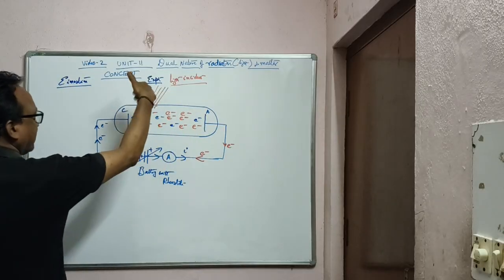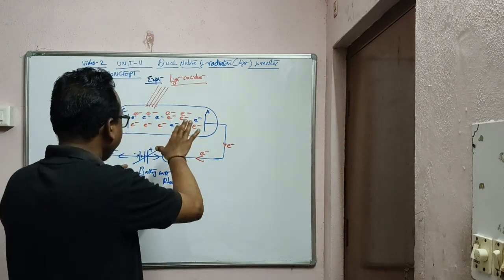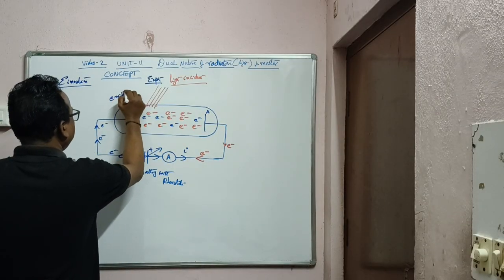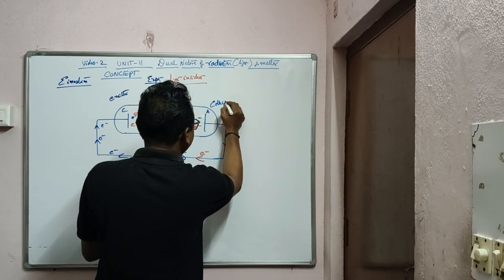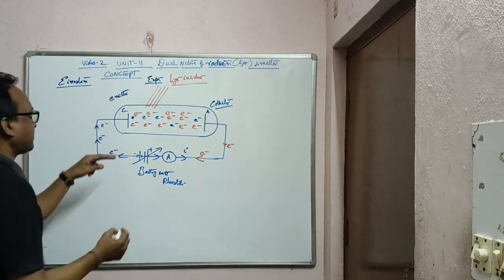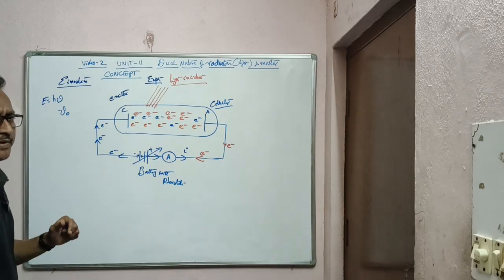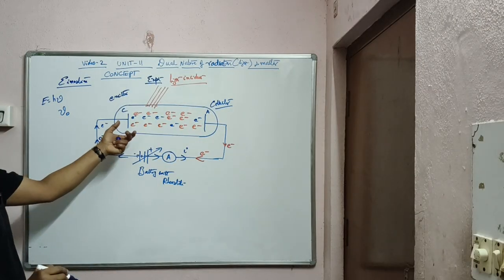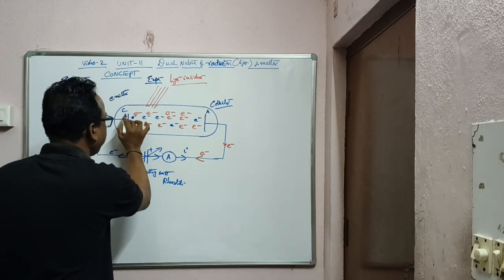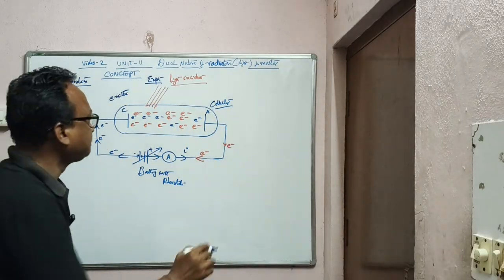Now what happens when the light is falling on the cathode plate: electrons are removed, you can see them coming, they are emitting electrons. This is also called the emitter. The anode plate is also called the collector. As I told you just now, E is equal to h nu, that is for nu naught, the minimum frequency. When the minimum frequency is satisfied on the metal, an electron is removed. Therefore electrons come out from the cathode and reach the anode, and thereby you can detect the photocurrent.